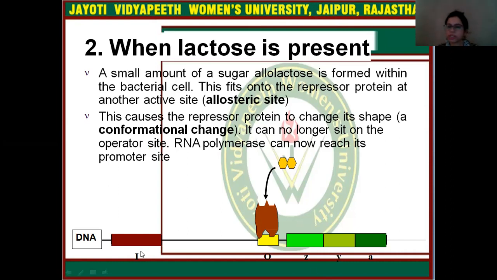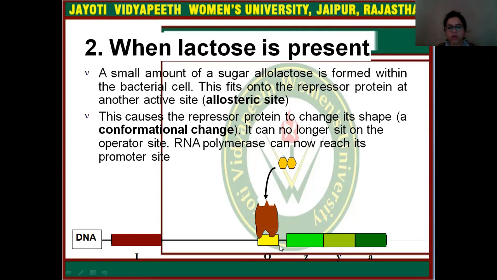So the regulator gene creates the repressor protein, but allolactose binds to it and changes its structure. After the structural change, it cannot bind to the operator region.